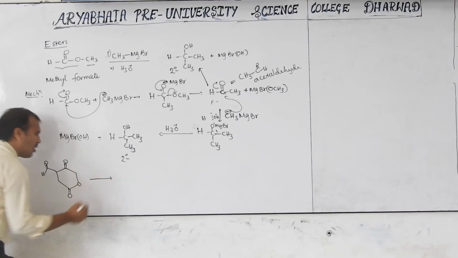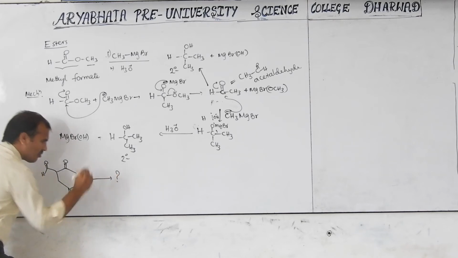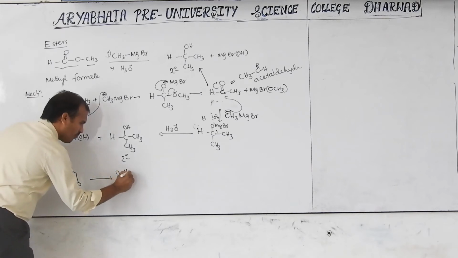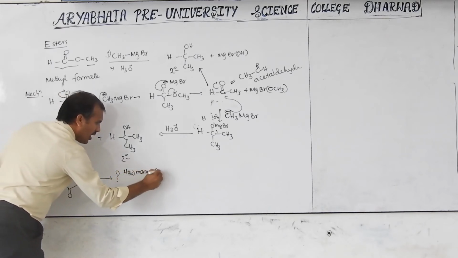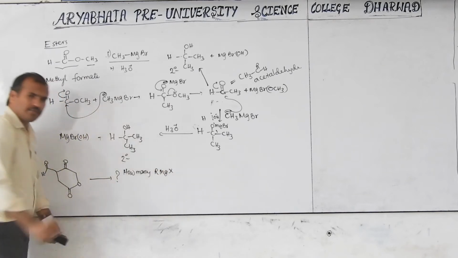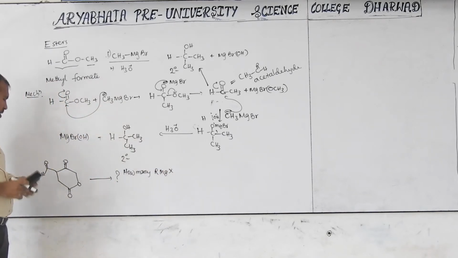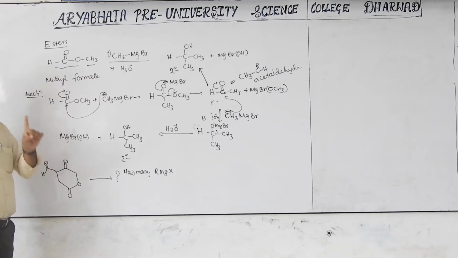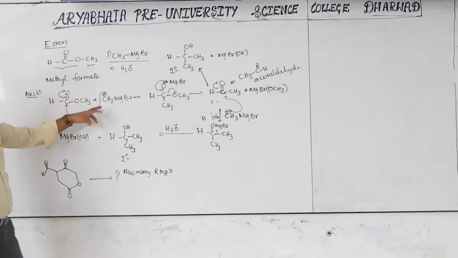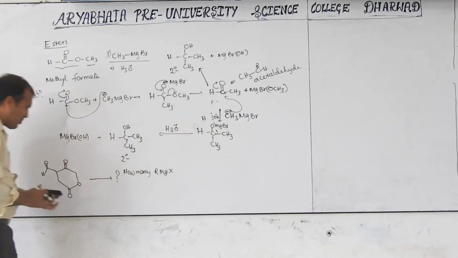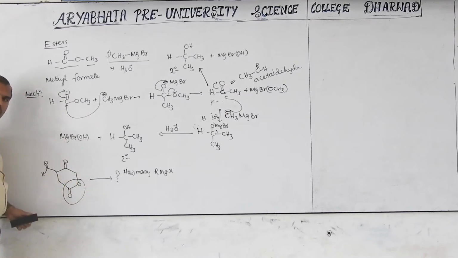For this compound, how many Grignard reagents are required? How many RMgX is required? Then how to answer? If aldehyde, as in the last class, you may observe one RMgX is required. For ketone, one RMgX is required. Now esters: how many moles required? 1 and 2. So this part is ester part. Here 1 required, here 1 required, and here 1, here 1. Total how many RMgX required? 4.